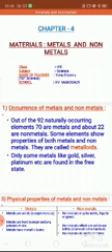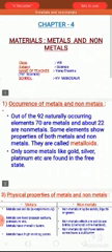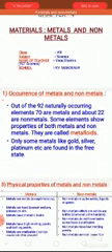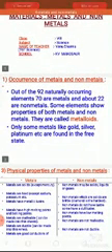Yesterday I shared a presentation of chapter 4, that is metals and non-metals. The materials may be of two categories. They may be either metals or non-metals. Out of the 92 naturally occurring elements, 70 are metals and about 22 are non-metals. And there are some elements which show both the properties. That means they show the properties of metals and non-metals, both. Such kind of materials are called metalloids.